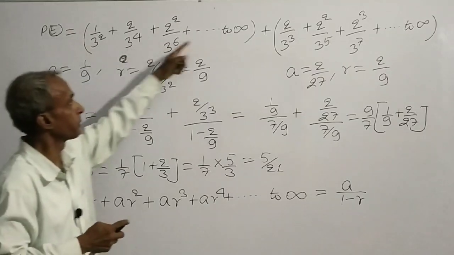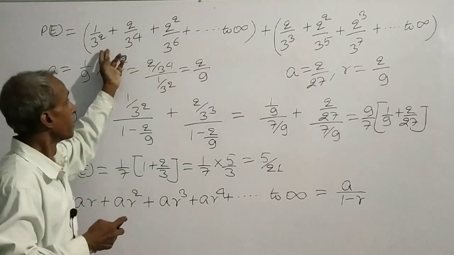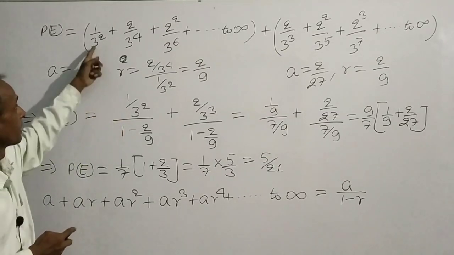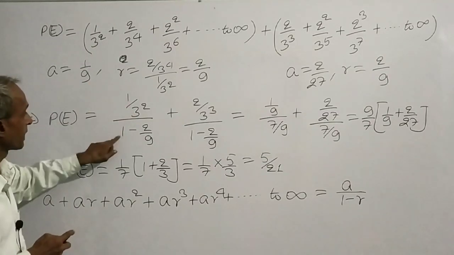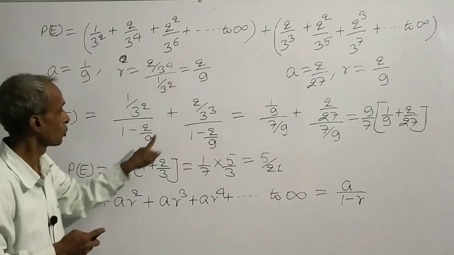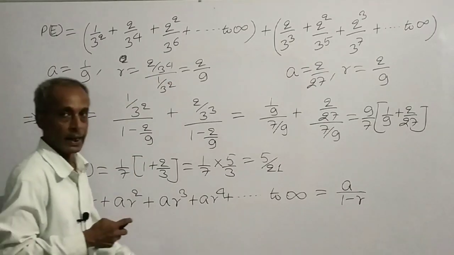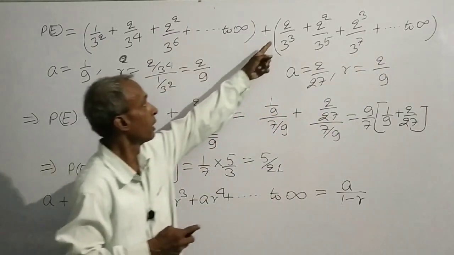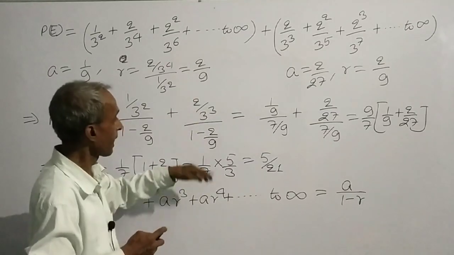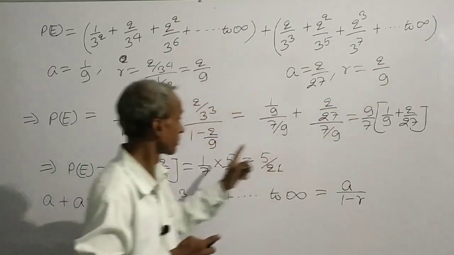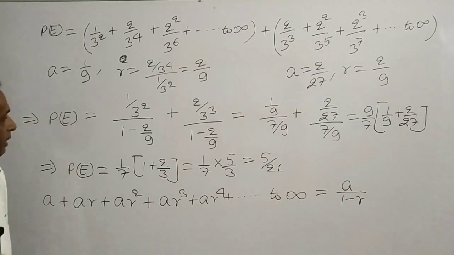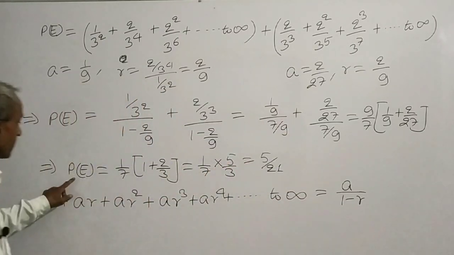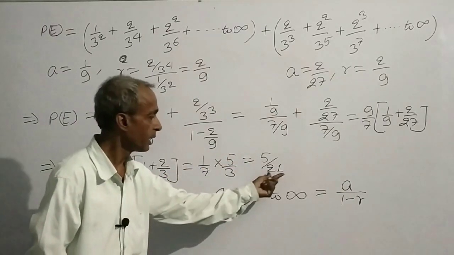Therefore, sum of infinite terms inside this bracket will be equal to 1 by 3 square, first term, divided by 1 minus common ratio 2 by 9. And sum of infinite GP inside this bracket will be equal to this first term by 1 minus common ratio. After simplification, we get probability of E is equal to 5 by 21.